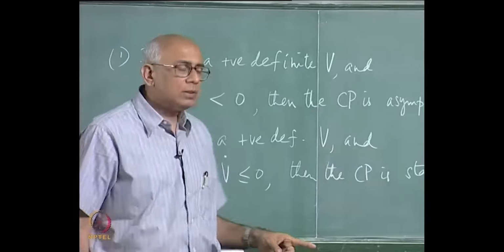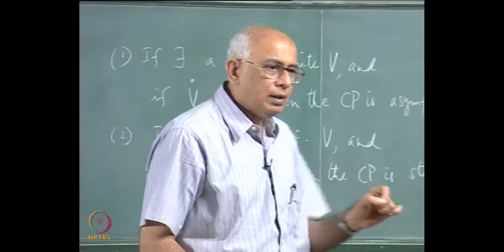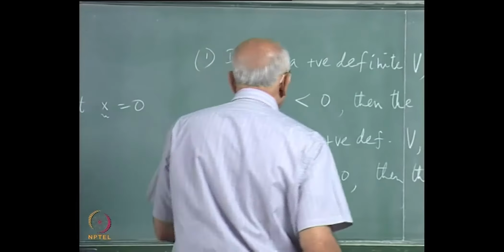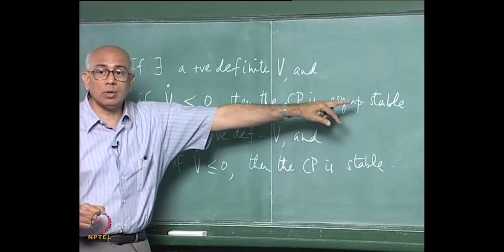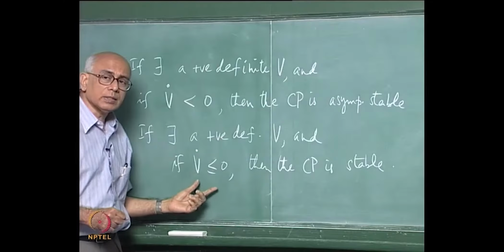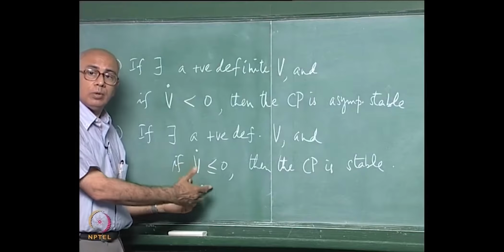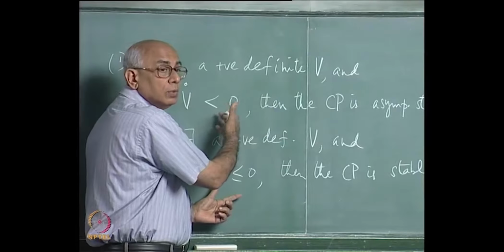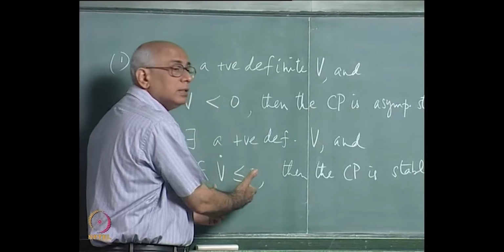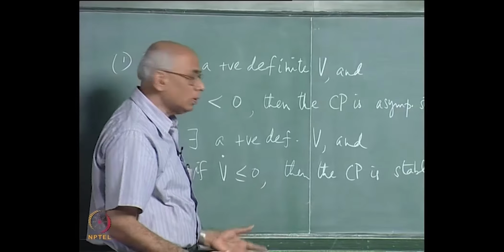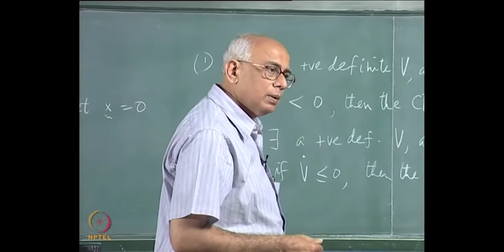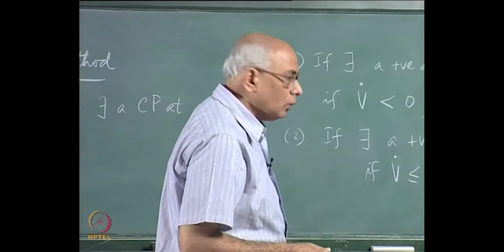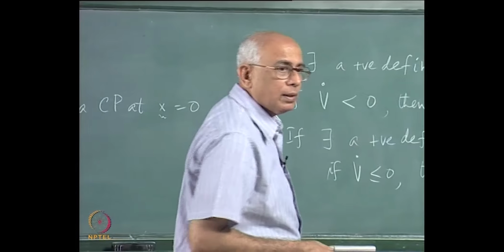Okay. So the statement has got to do with finding specific Lyapunov functions. Of course, as you can see, if I can find this, then definitely I assert that the critical point is asymptotically stable. But if I can only prove this, and there are points where it vanishes and I cannot prove that it is actually non-zero at every point, that V dot is less than or at some points equal to 0, then all you can say is that the critical point is stable. There can be points where it is stable but not asymptotically stable. We are going to see this with examples right away, yeah, what happens.